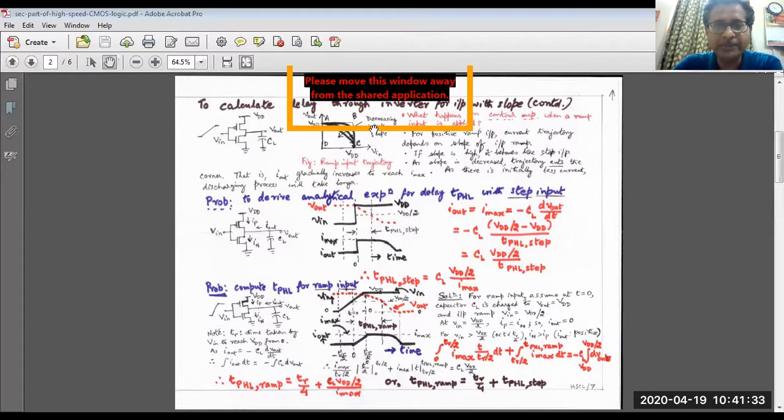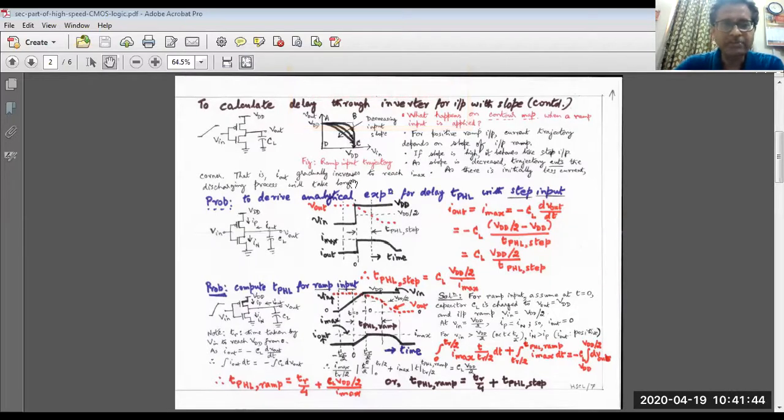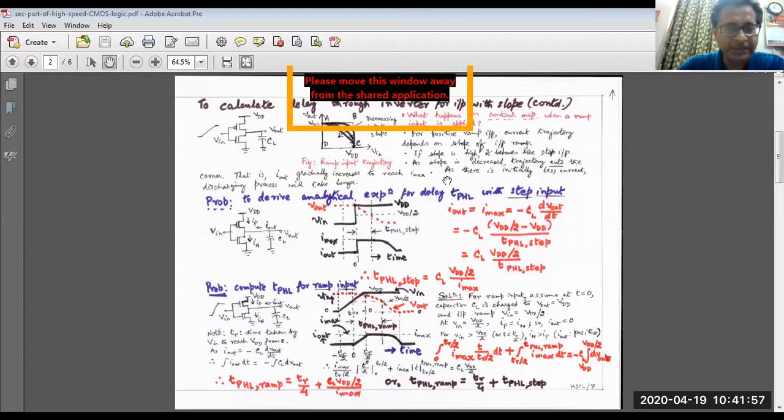If the slope is high, it will behave like a step input, like A, B, C. But if the slope is gradually decreased, the trajectory will cut the corner. That means the output current will gradually increase. It cannot reach its peak in zero time; it will take some finite time, and there is less current through the capacitance. So the discharging process will take longer and naturally the delay will be more. That we are going to find out.